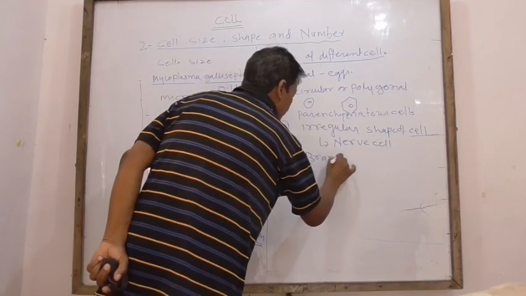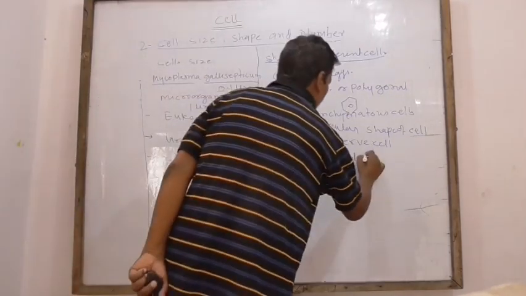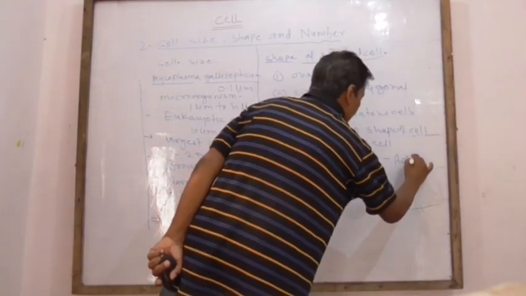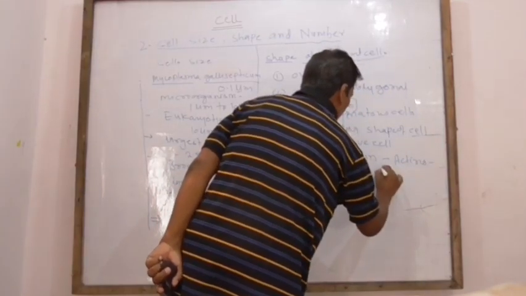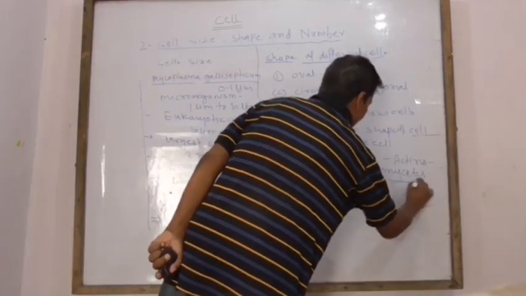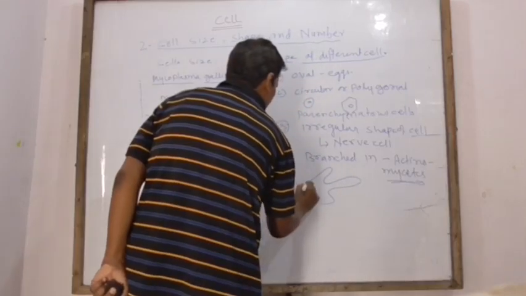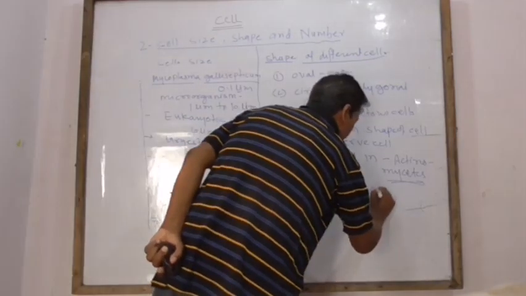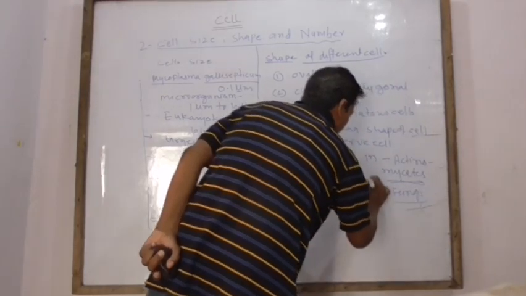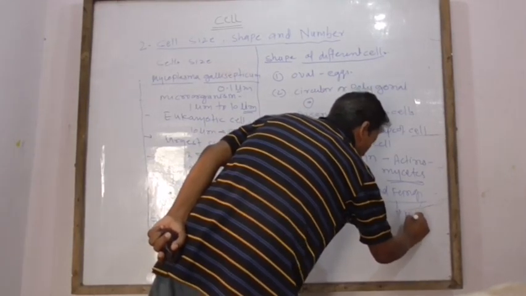Fourth, branched, as in actinomycetes, which are bacteria, and fungi. But in fungi they are multicellular.